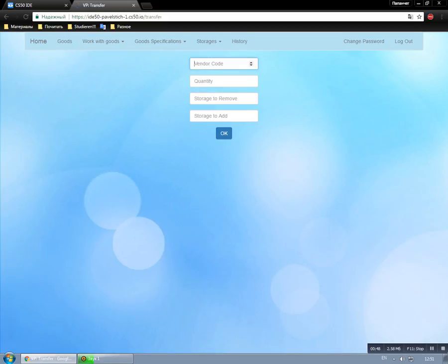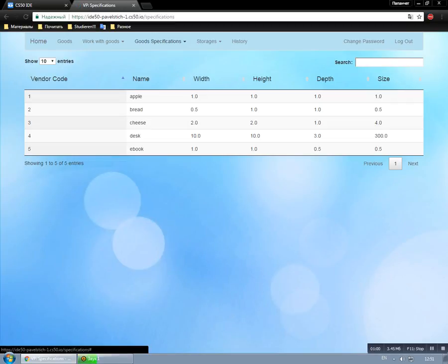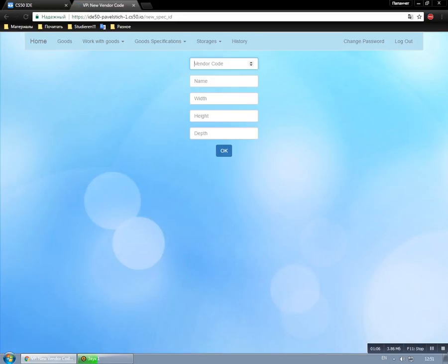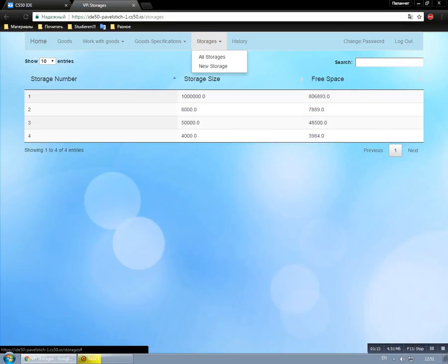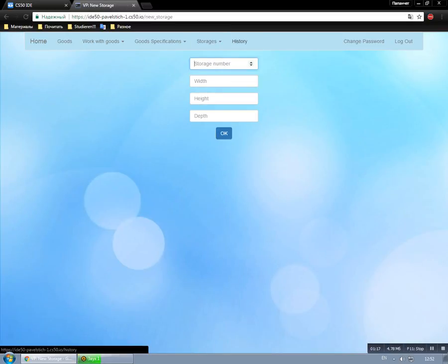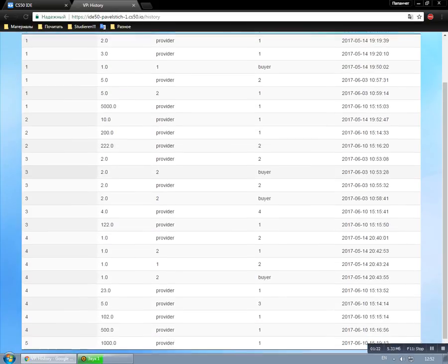In the goods specification menu, we have all specifications and the new vendor code option. In the storage menu we have all storages and the new storage option. On the history page there is a table with records for all actions we did with goods. A little right we have change password and logout, of course.